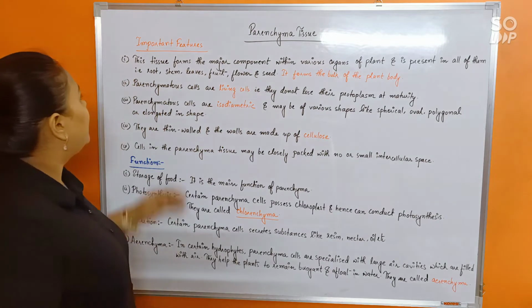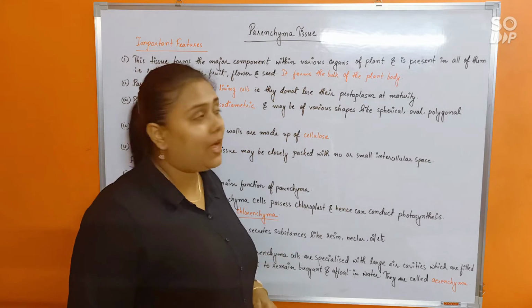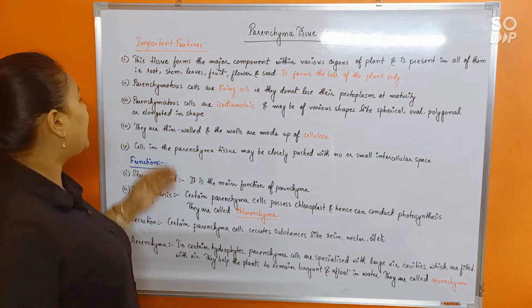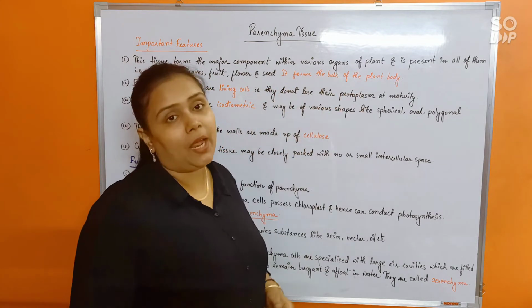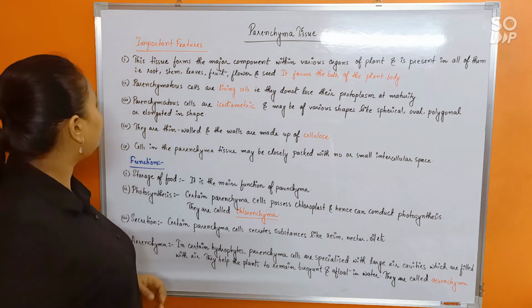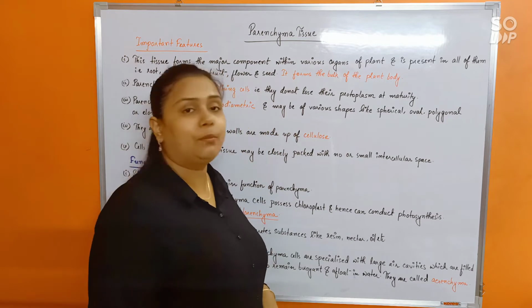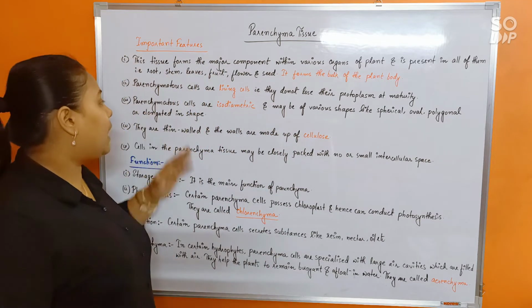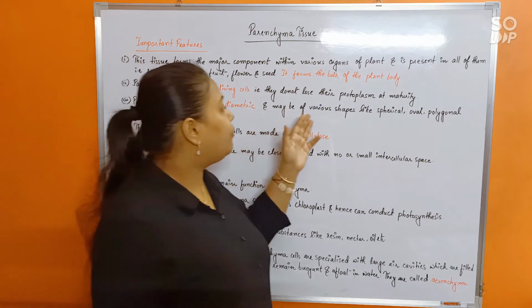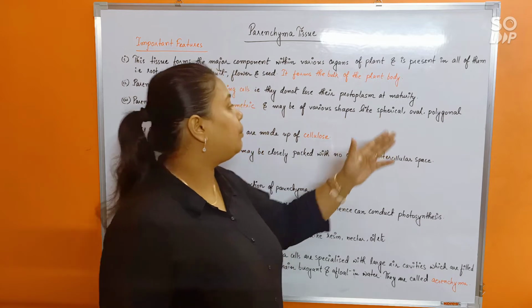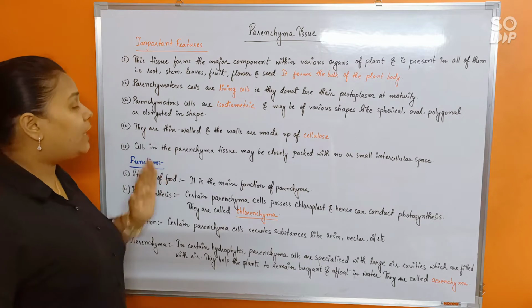The parenchyma tissue forms the major component of the various organs of the plant and is present in all of them, like root, stem, leaf, fruits, flowers and seeds. It forms the bulk of the plant body. That is very, very important. Parenchymatous cells are living cells, that is, they do not lose their protoplasm at maturity. They are also isodiametric, similar in diameter, and may be of various shapes like spherical, oval, polygonal and elongated. They are also thin-walled.